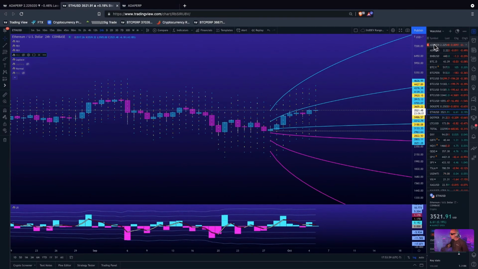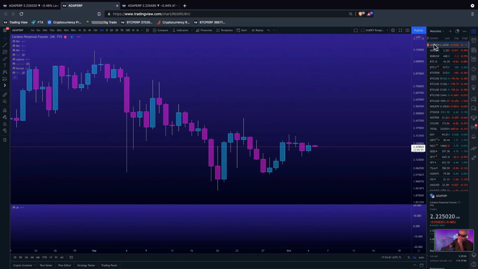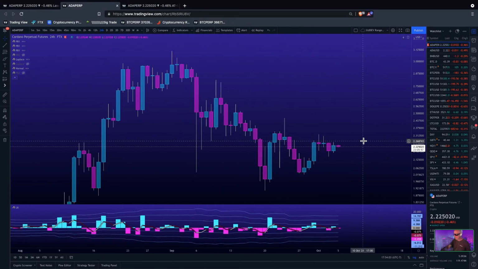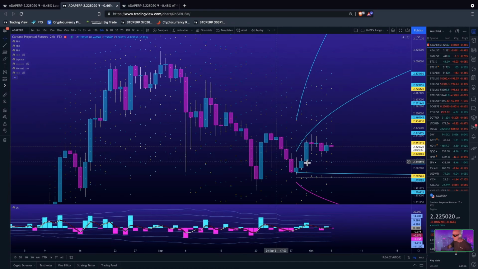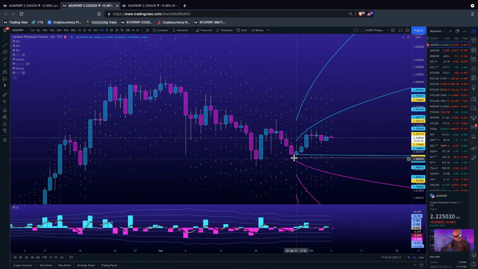And Cardano. All right. Now on the daily, here's what I want to see. So where am I going to take Cardano to? This is pretty good. Look, we're seeing the same thing on Ethereum, right? We started this up move, right? Same thing that's happening with Ethereum. 95.4% Laplace distribution range. Rejecting from that.